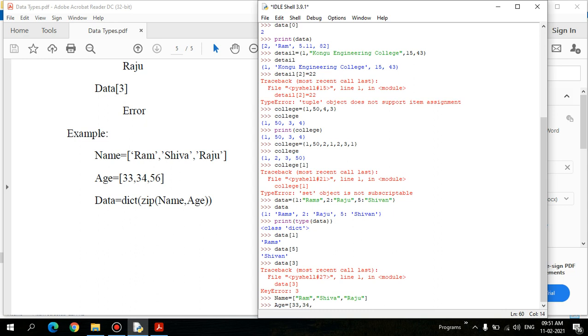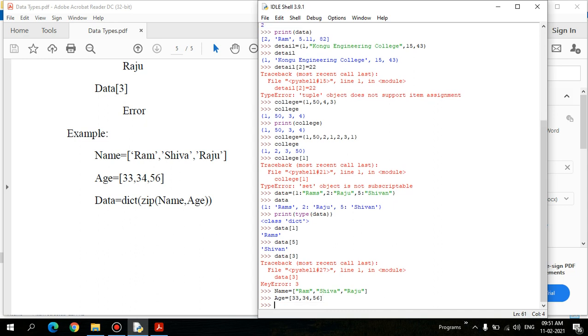And I'm going to merge them into a dictionary data type. So I have two lists, one is a name list, another one is an age list, and I'm going to club these two using the dictionary data structure. So dict is a keyword, and zip is a command used for performing iterations. Which means Ram can be merged with 33, Shiva with 34, Raju with 56. Each will be combined in turn, so it's an iteration, right?